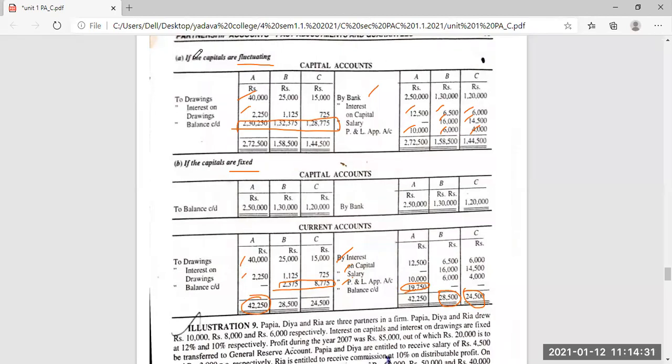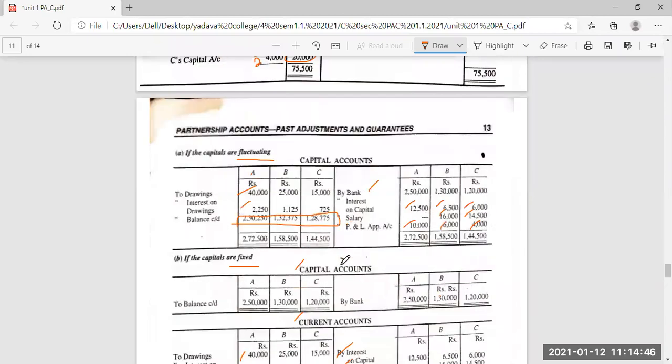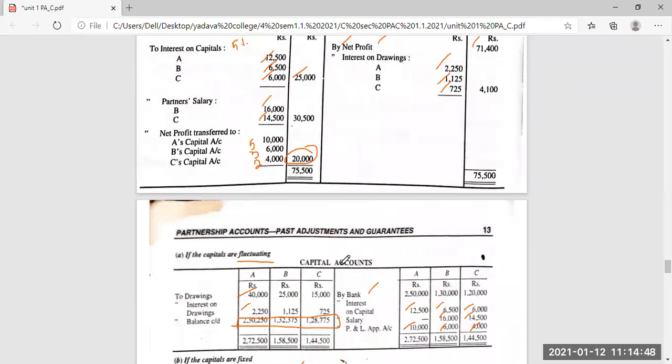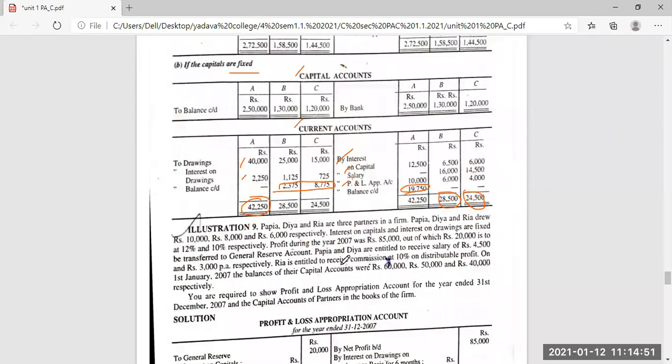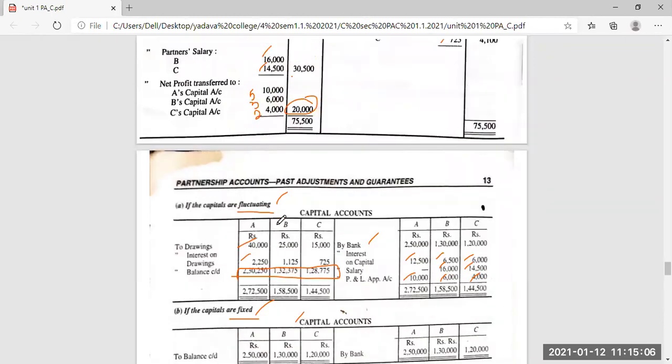Again, I'll repeat it. Fluctuating means we have to combine all the capital and current account together. But in fixed, capital is fixed, okay, we cannot change it. So we have to open a capital account and a current account. Do you have any doubts, girls? The next problem, or do you still have any doubts? Now you have got a clear idea about fluctuating and fixed. Yes, ma'am. Fluctuating and fixed, did you understand?